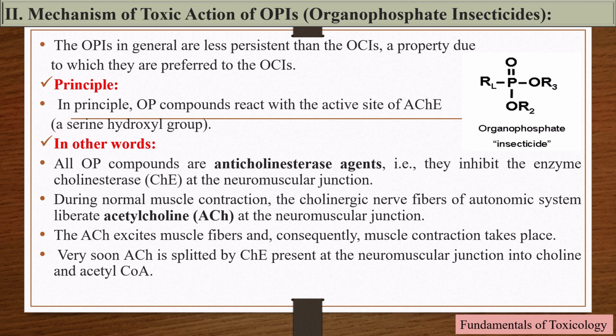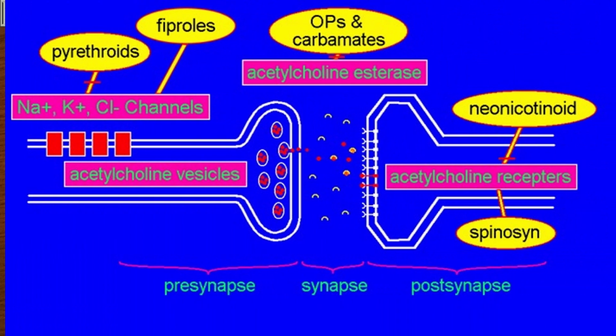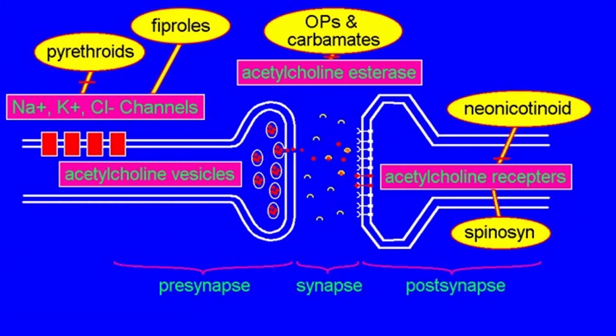During normal muscle contraction, the cholinergic nerve fibers of the autonomic system liberate acetylcholine at the neuromuscular junction. The acetylcholine excites muscle fibers and, consequently, muscle contraction takes place. Very soon acetylcholine is split by cholinesterase present at the neuromuscular junction into choline and acetyl coenzyme A. This picture explains the phenomenon of nerve transmission.